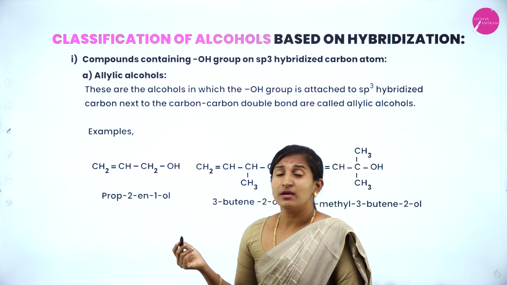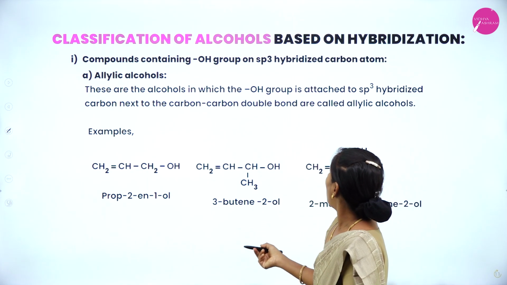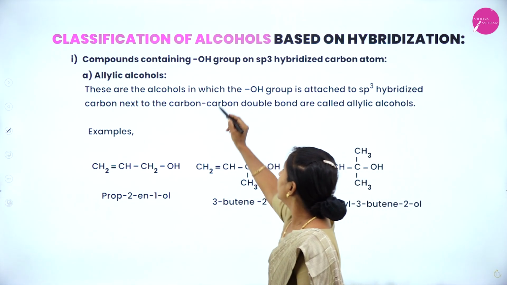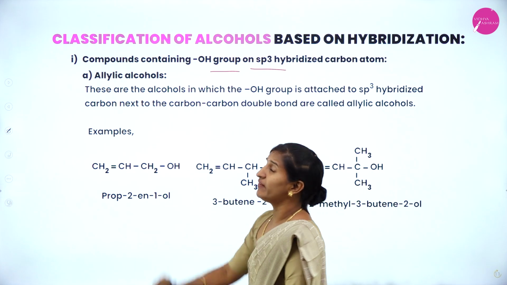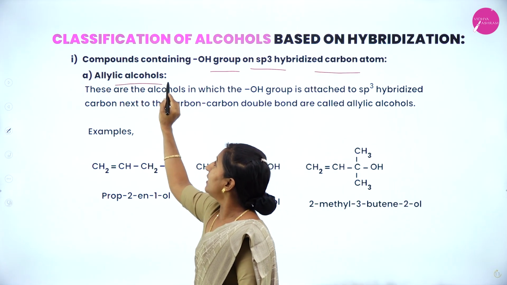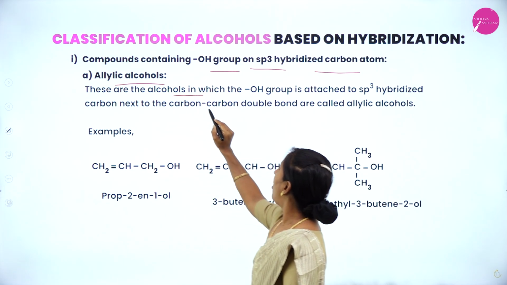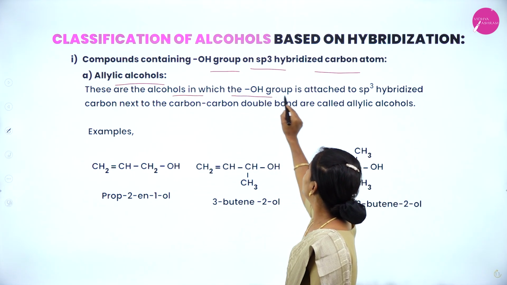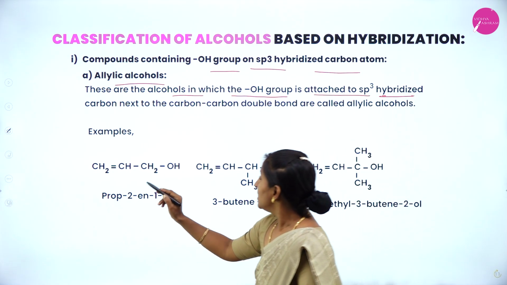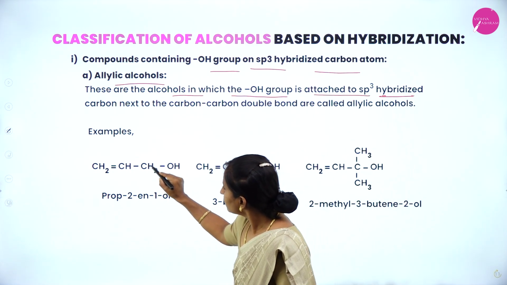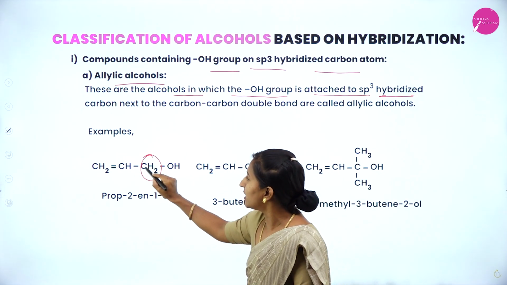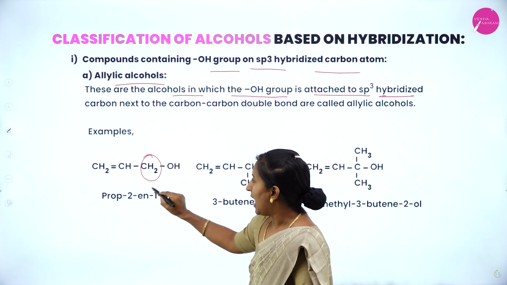Next, classification of alcohol based on the hybridization. Compounds containing an OH group on an sp3 hybridized carbon atom next to a carbon-carbon double bond are allylic alcohols. These are alcohols in which the OH group is attached to an sp3 hybridized carbon atom, that is, a carbon attached by 4 atoms.